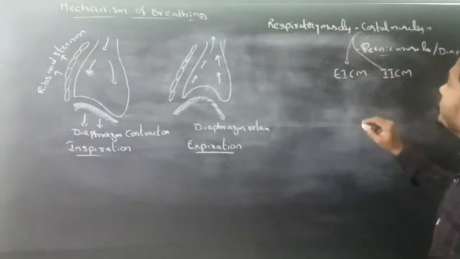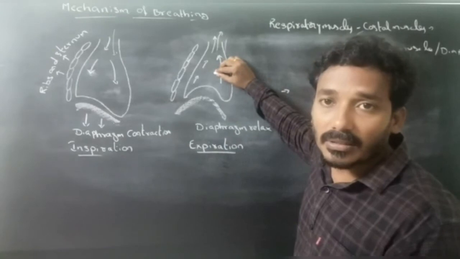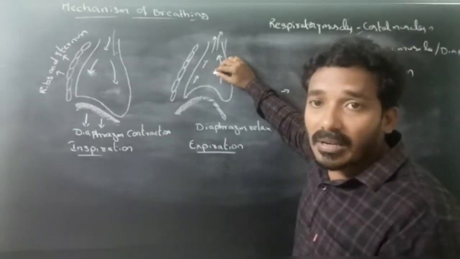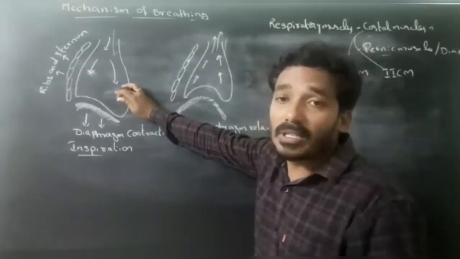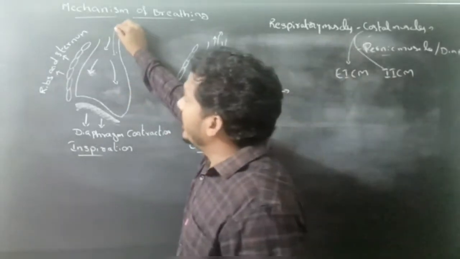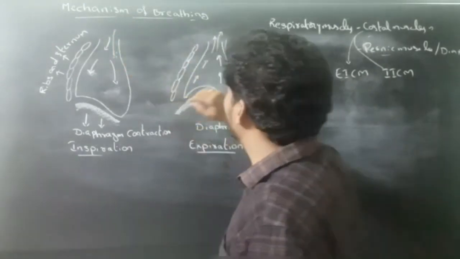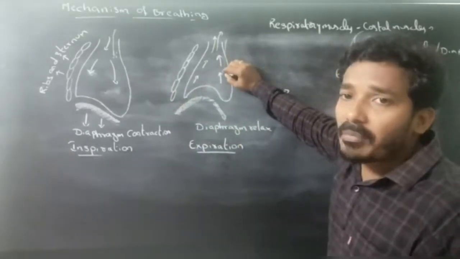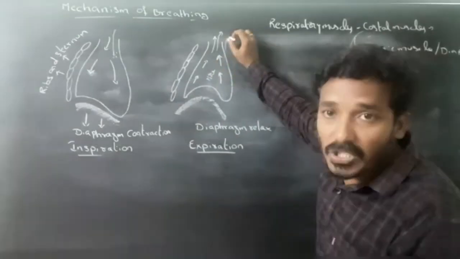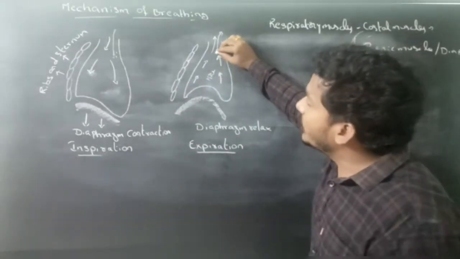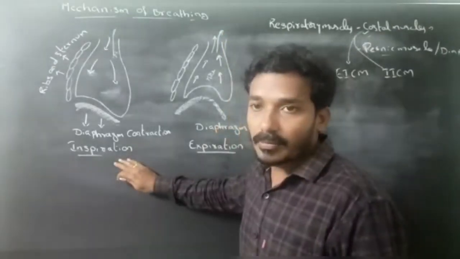The pressure present in the lungs is called intrapulmonary pressure. If the intrapulmonary pressure is lower than the atmospheric pressure, air enters into the lungs. If the intrapulmonary pressure is higher than the atmospheric pressure, the air goes out.